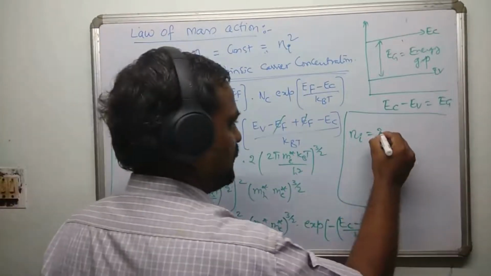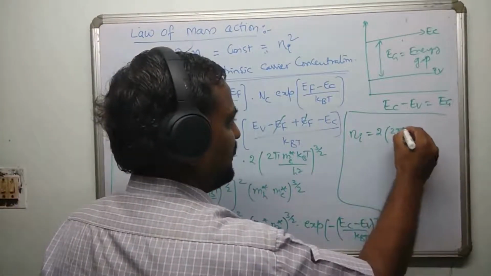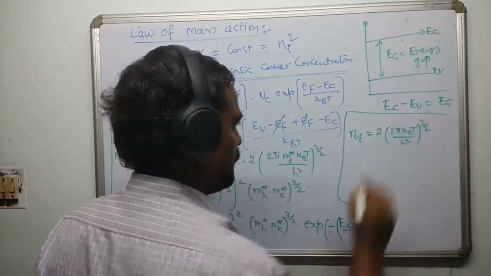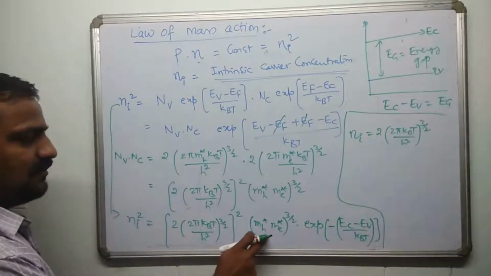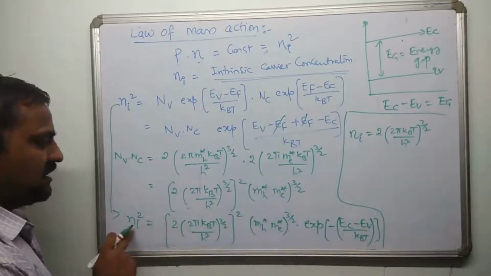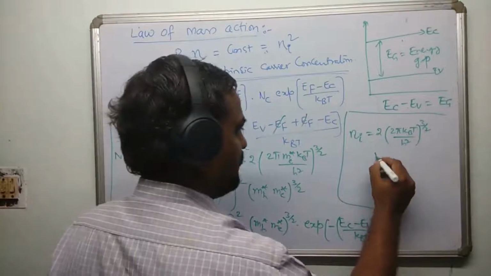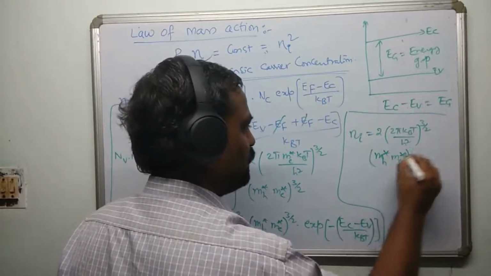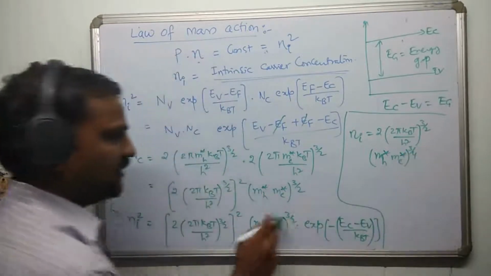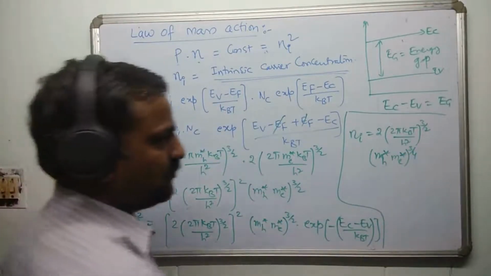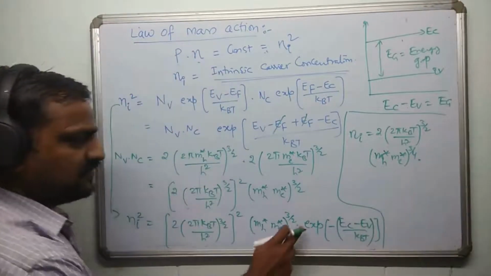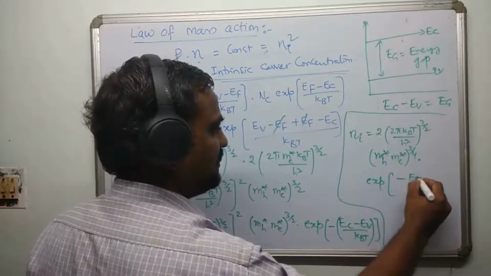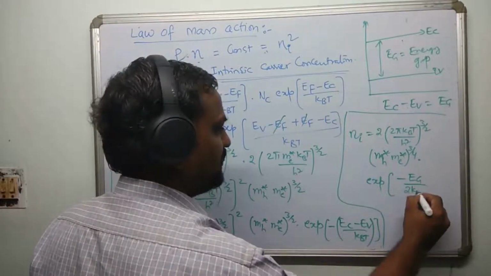I am left with 2 into (2 pi kBT by h square) whole power 3 by 2 into (mh star me star) whole power 3 by 4, because the square root gives 1 by 2 and the power 3 by 2 is already there, so it is 3 by 4, into exponential of minus Eg divided by 2 kBT.